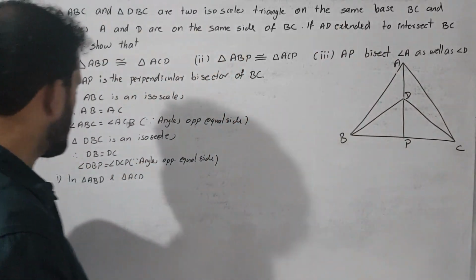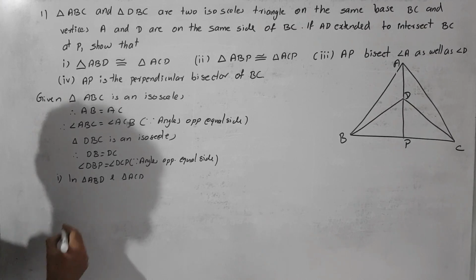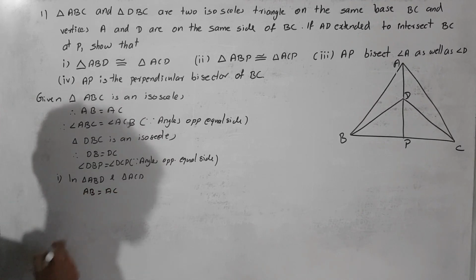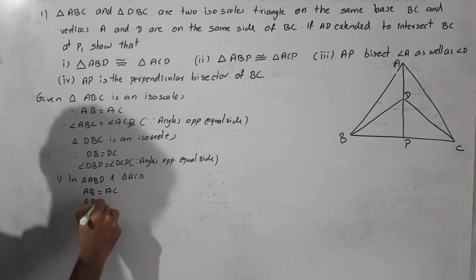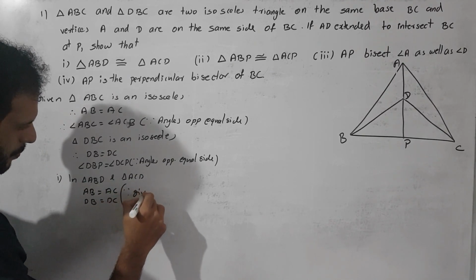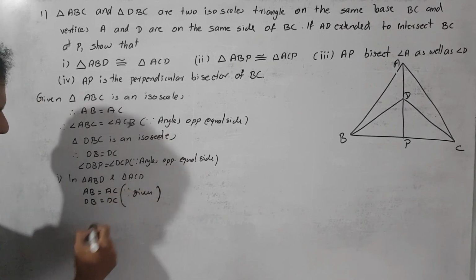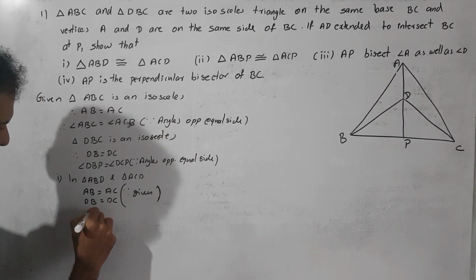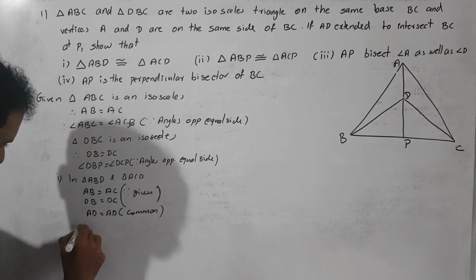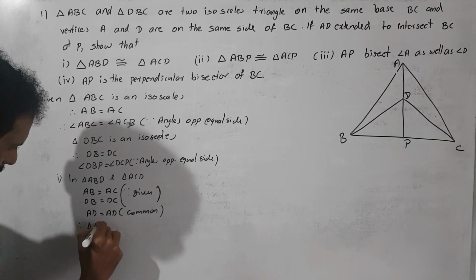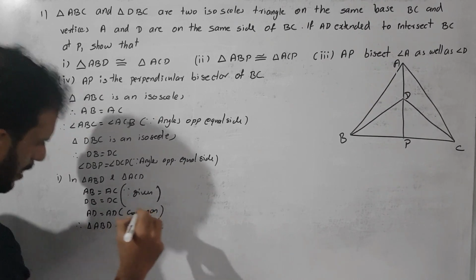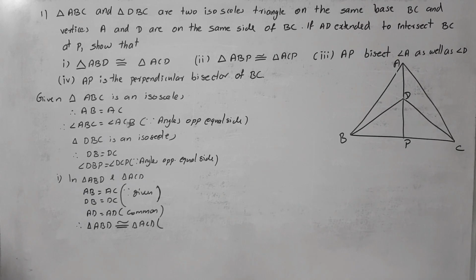So we write, in triangle ABD and triangle ACD, AB is equal to AC and DB is equal to DC. What is the reason for both? Both are since given. And we get one more: AD is equal to AD. What is the reason for this? It is common. Therefore triangle ABD is congruent to triangle ACD.